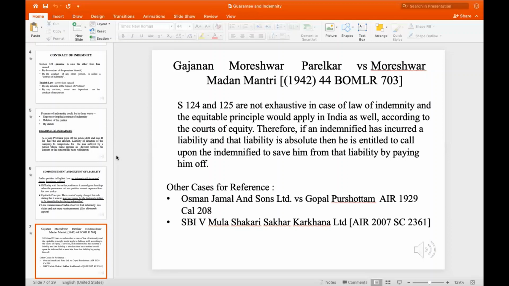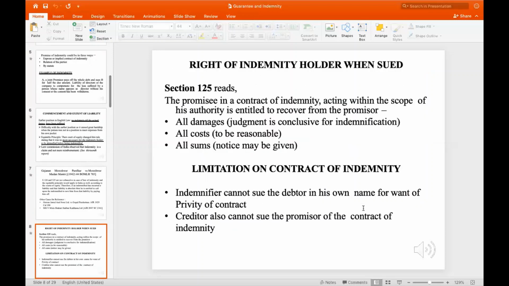So the indemnified has incurred liability, and that liability is absolute, and he is entitled to call upon the person who has to indemnify to save him from the losses by paying him off. So in an indemnity case, the person has promised to pay on behalf of another person and to prevent any losses from being incurred. That is the main concept. We have two other cases as well: Osman Jamal and Sons versus Gopal Purushottam, as well as SBI versus Mula Sakari Shakar Karkhana. They are two important cases.